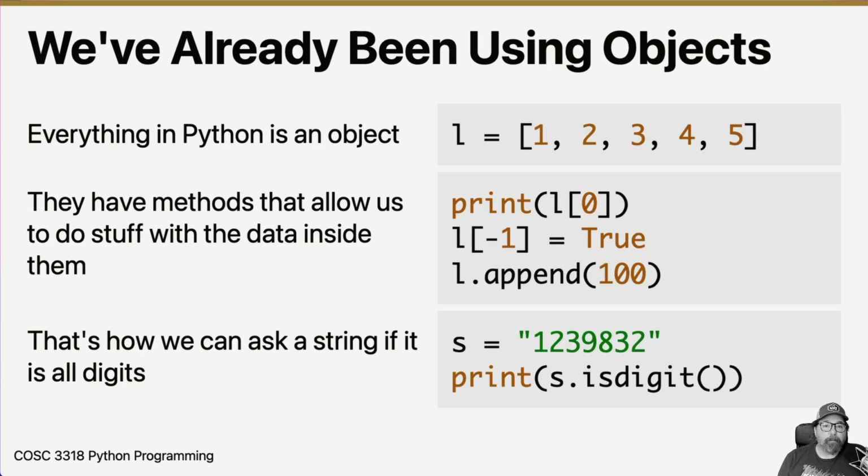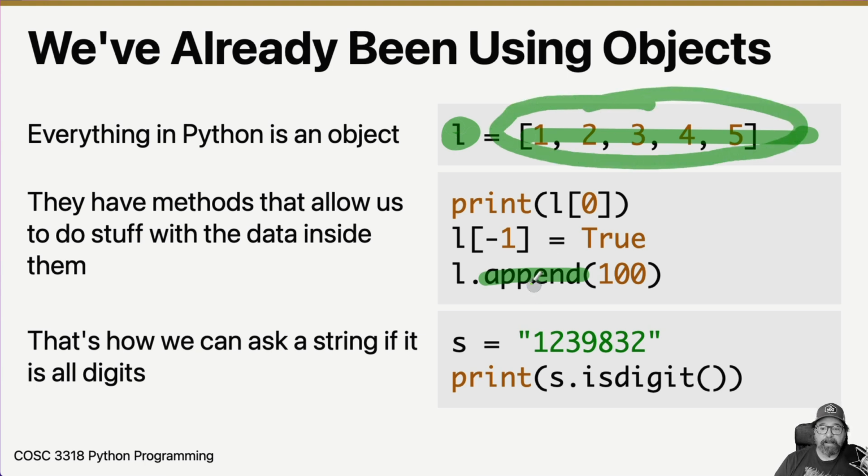It's important to note that we've already been using objects. Basically everything in Python is an object. And so here we're creating a list, L, from this list. And then this L.append is a method on that list, which allows us to add something to the list. This is the data that's inside the list. And when I call L.append, it changes the data inside that list. That list is an object. It's got data inside it.